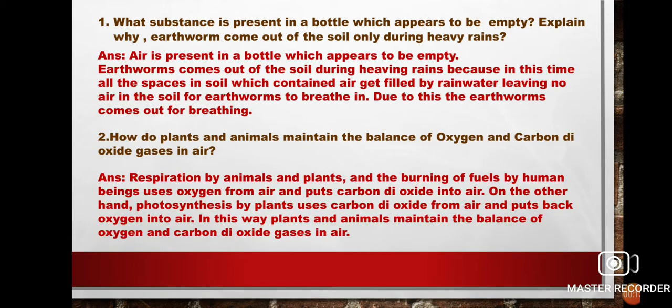So let's see what is question number 1. What substance is present in a bottle which appears to be empty? And explain why earthworms come out of the soil only during heavy rains.